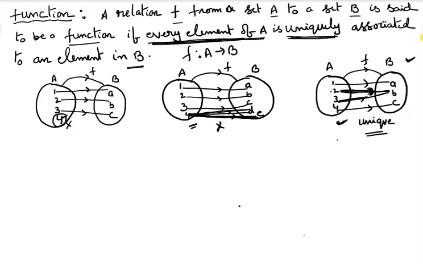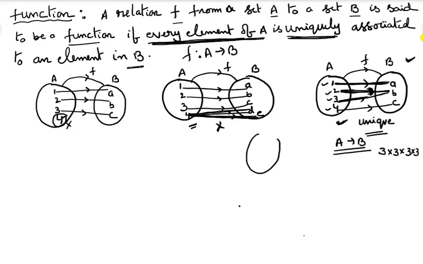Now observe here, from A to B how many functions are possible? How many options are there to connect for 1? One has three options to connect. Two also has three options to connect: two may connect with A, with B, or with C. That's why three also has three options, and four also has three options. Every element in A has three options.